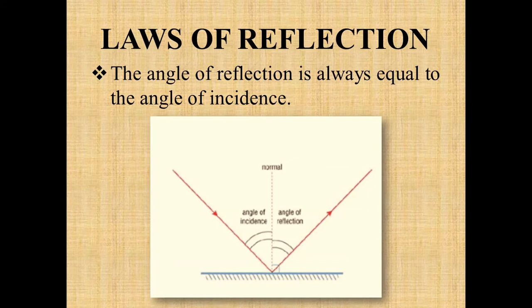This dotted line here shows in the figure a virtual normal about which we are taking an incident ray, and whatever angle is made by the incident ray, the same angle will be made by the reflected ray when it bounces back from the surface.